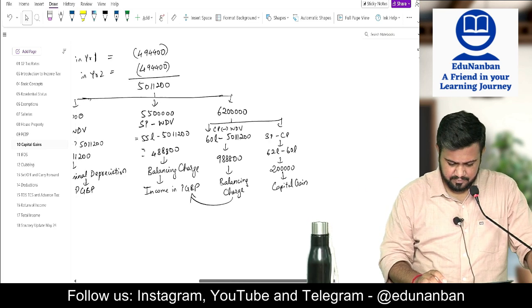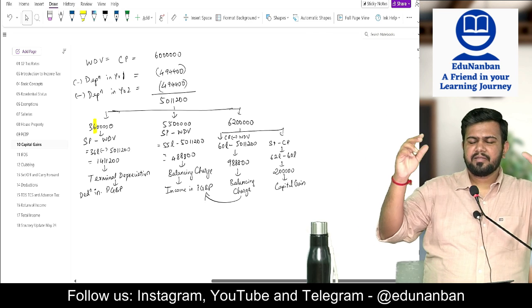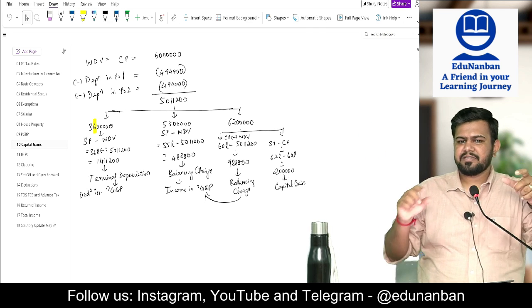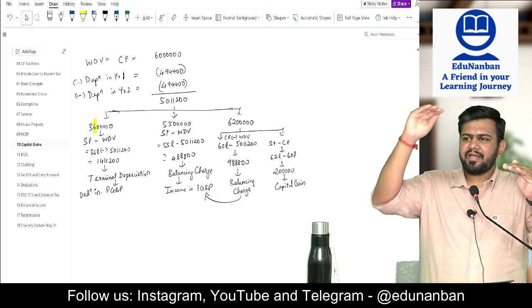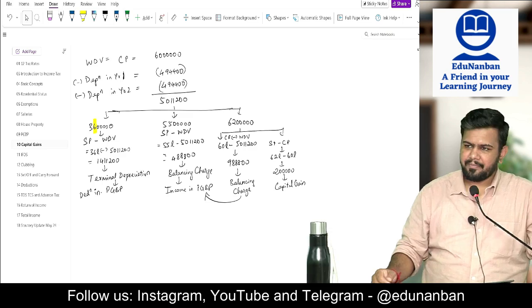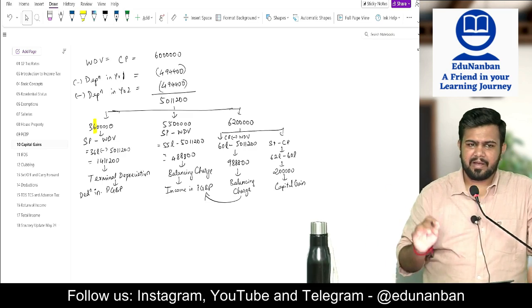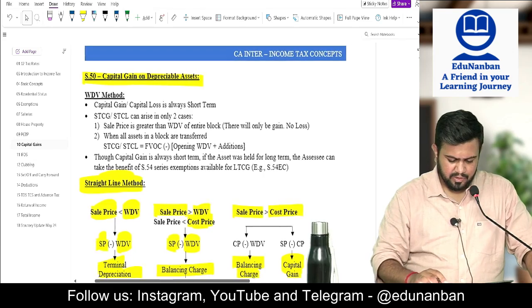So if selling price is less than WDV, the amount below WDV, that is the loss, is terminal depreciation allowed as deduction in PGBP. The amount above WDV up to cost will be called balancing charge. Amount more than cost will be called capital gain. There is no concept of capital loss in case of straight line method.